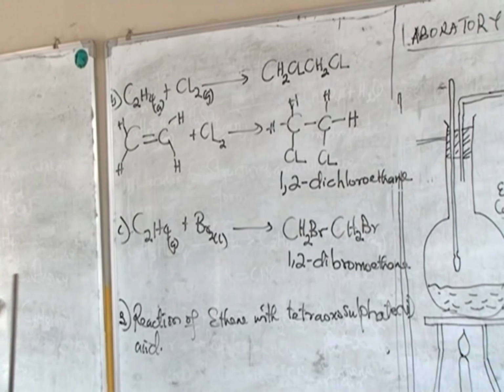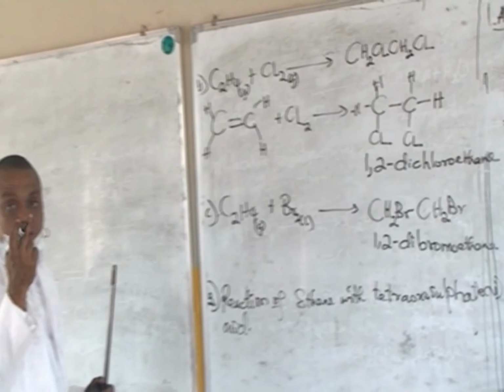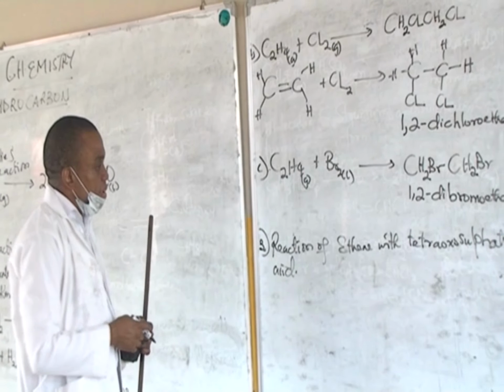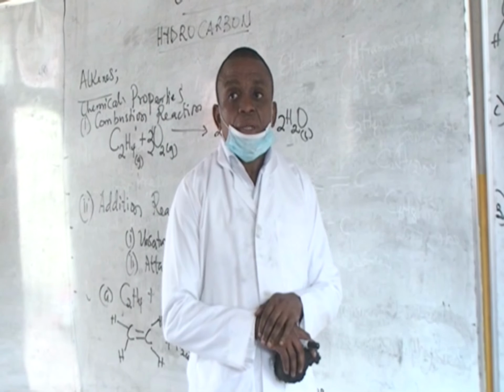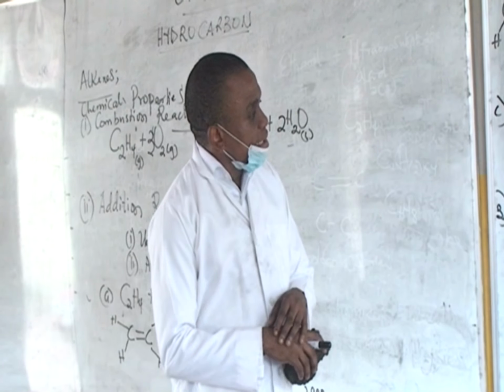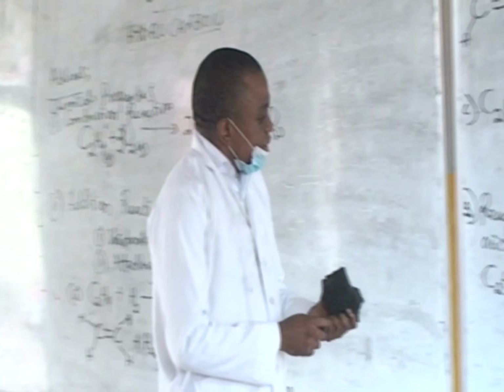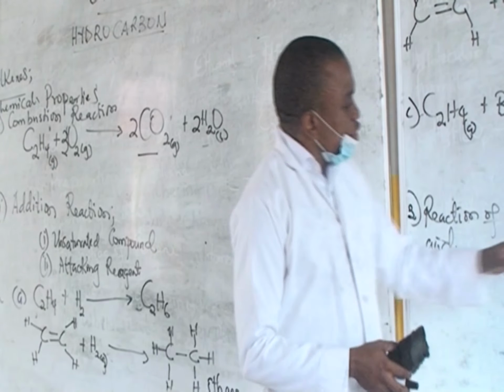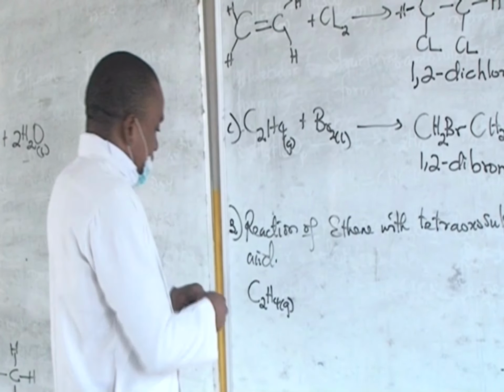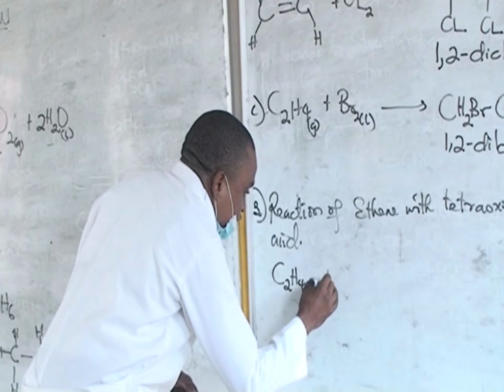Now this reaction is a very interesting one because it leads to the production of a very important product. Now let's see how it goes. So we are looking at the third chemical property of ethene gas. Now ethene reacts with tetraoxosulfate 6 acid, and this reaction is a very interesting reaction.